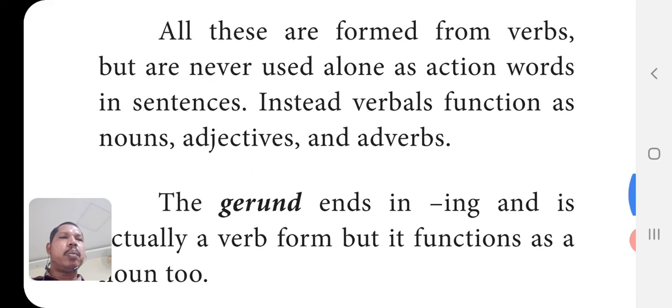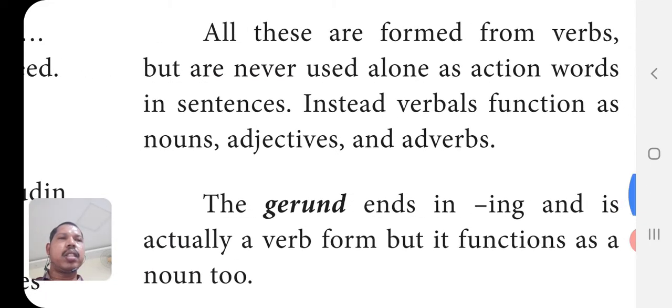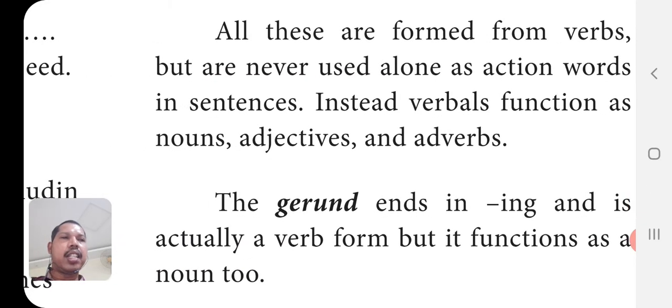All these are formed from verbs. All these, in the sense these three: gerunds, infinitives, and participles, are formed from verbs, but are never used alone as action words in sentences. Instead, verbals function as nouns, adjectives, and adverbs, not as verbs.